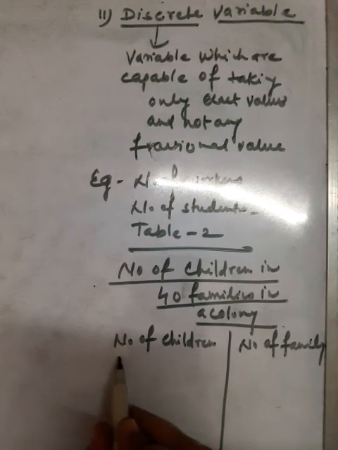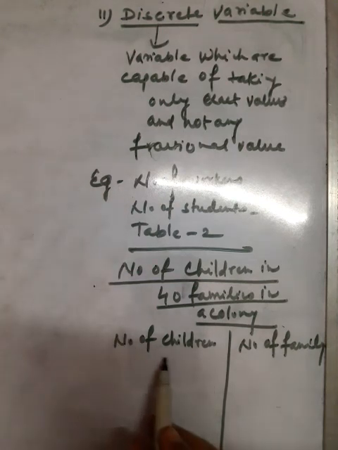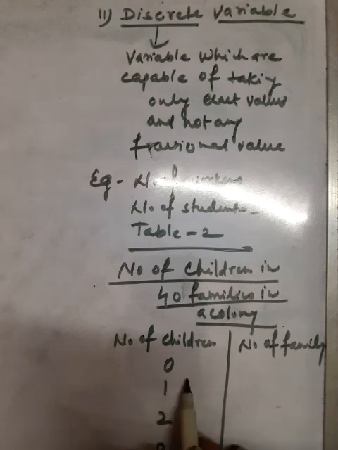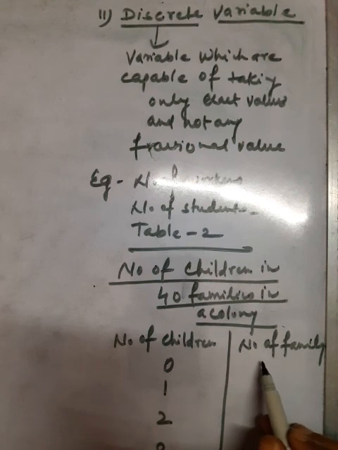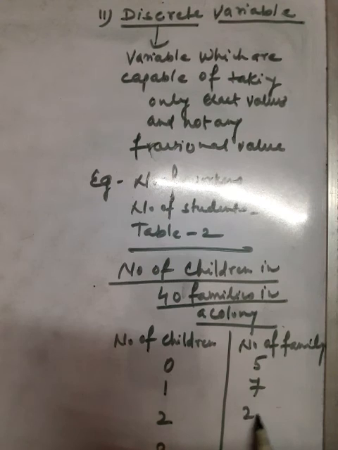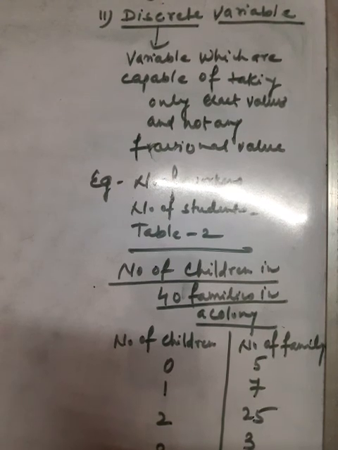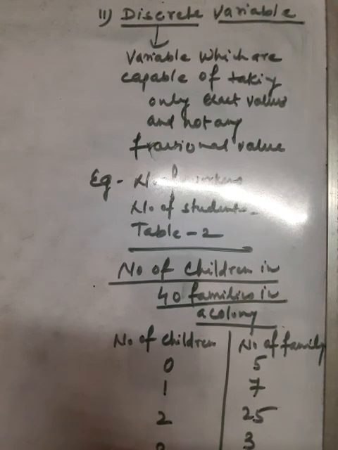In a discrete variable, exact numbers are taken, like number of children 0, 1, 2, 3. Suppose 0 children means there is no child in the family. These kinds of families are 5, then 7, then 25, then 3. The total number of families should be 40, because we have data of 40 families.